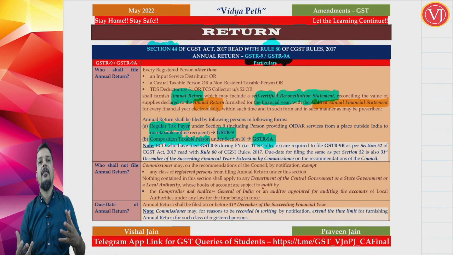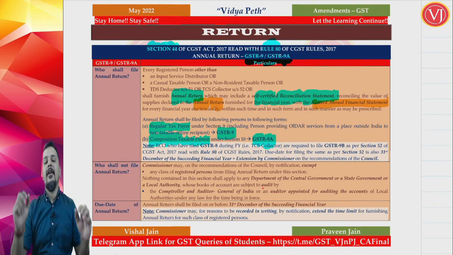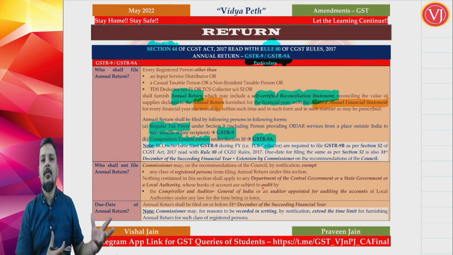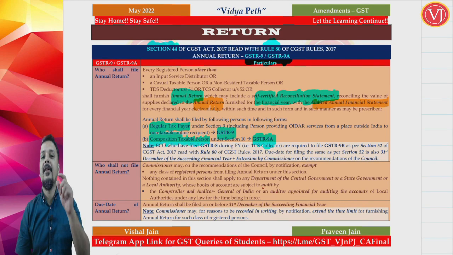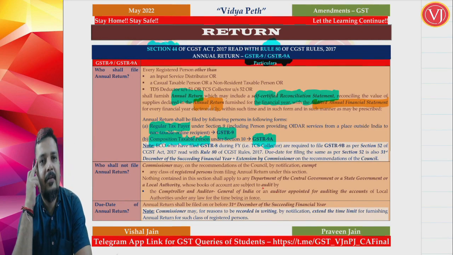That is the purpose of the reconciliation statement: reconciling what is there in your annual return GSTR 9 with the values in your audited annual financial statements. Previously the purpose was the same, now also the purpose is the same. The difference is that now it is self-certified. Now one may wonder what GSTR 9B is then.